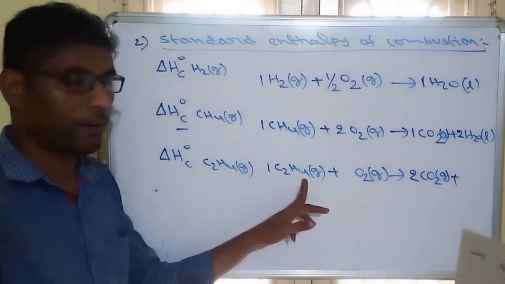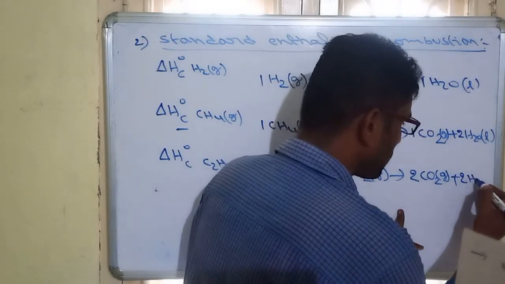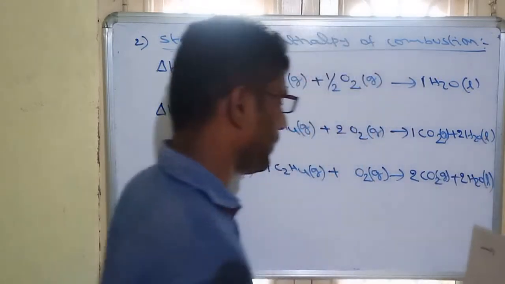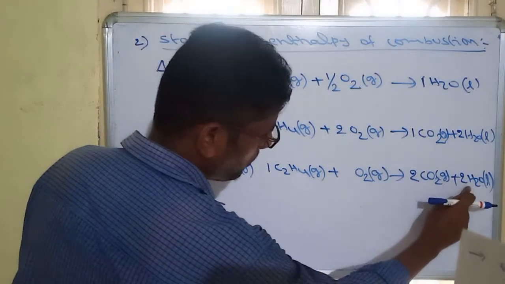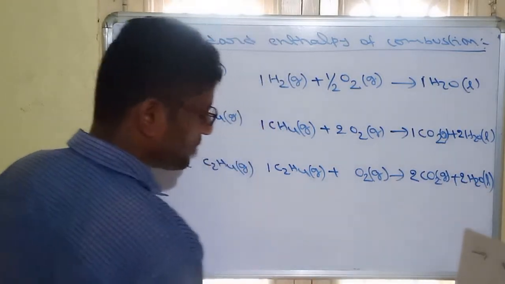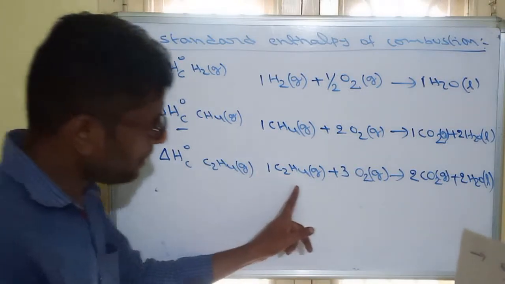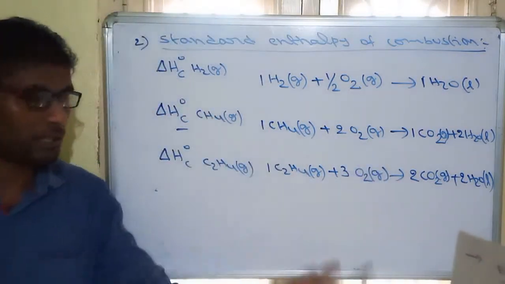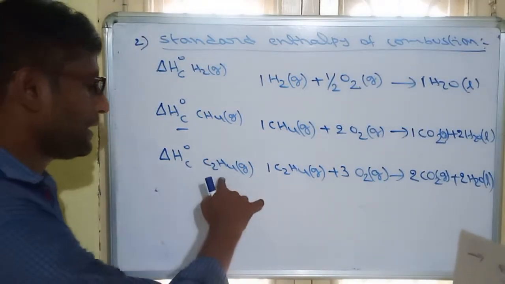How many hydrogens are there? 4 hydrogens. Water must be half, that means 2 H2O liquid. Balance the oxygen: 2 into 2, 4 oxygen; 2 into 1, 2 oxygen. 2 plus 4 is 6, 6 by 2 means 3 O2. So in this reaction, how much energy is changing? That is called the enthalpy of combustion of ethene.